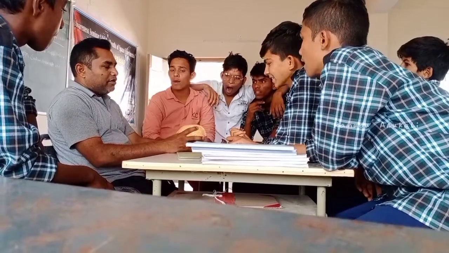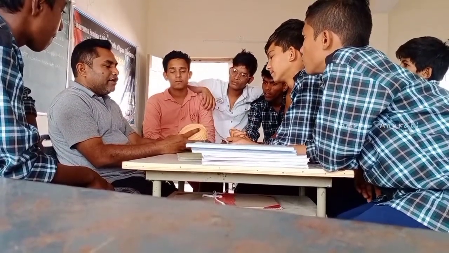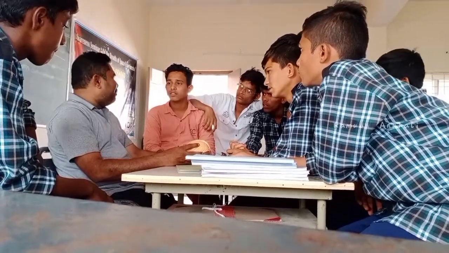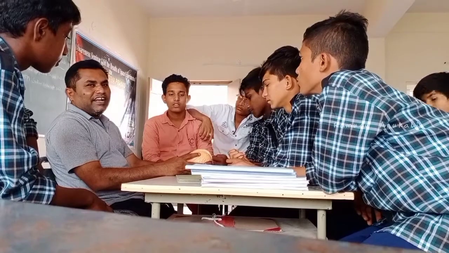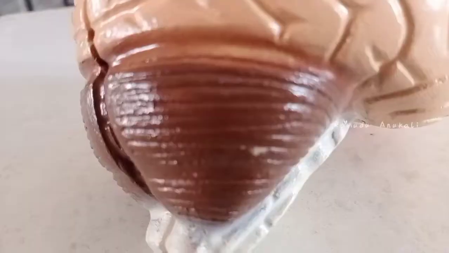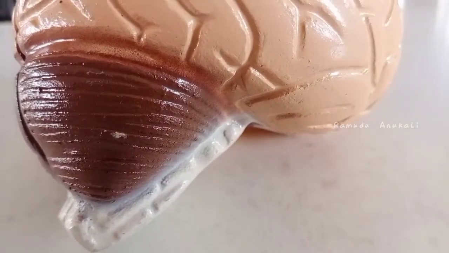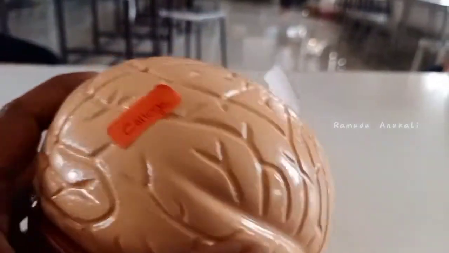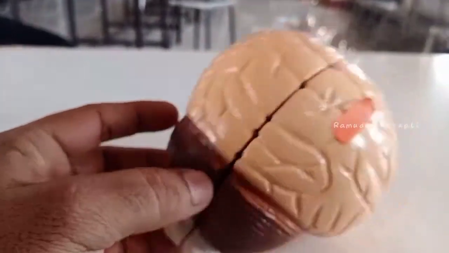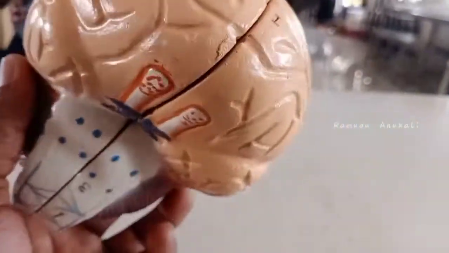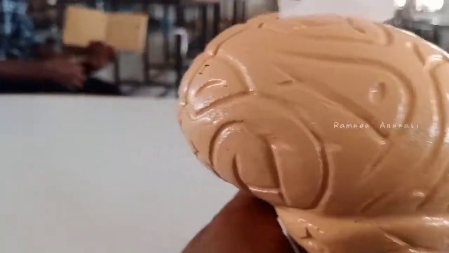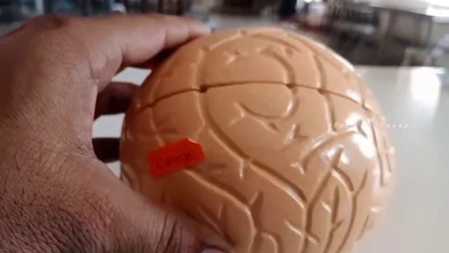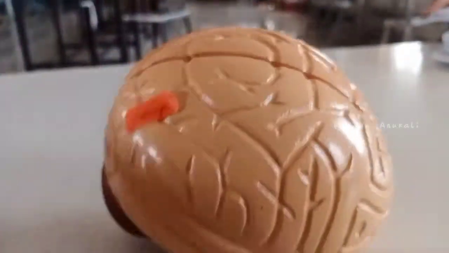So when you take the brain, it has three parts. The brain is divided into how many parts? Three parts. The first part is called forebrain, the middle part is called midbrain, and the last, down part is called what? Hindbrain. The forebrain is the largest part of the brain.